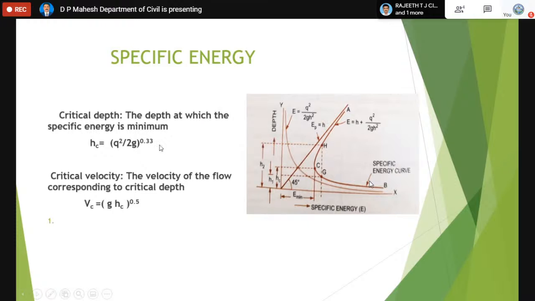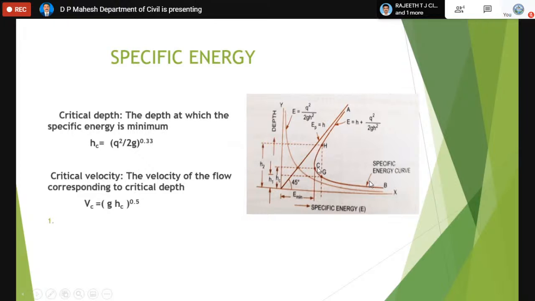Now coming to critical depth and critical velocity. Critical depth means the depth at which specific energy is minimum. This really happens in the channel. This is not a mere curve. This indicates the energy dissipating in the channel. C is the point in the channel where the specific energy is minimum.